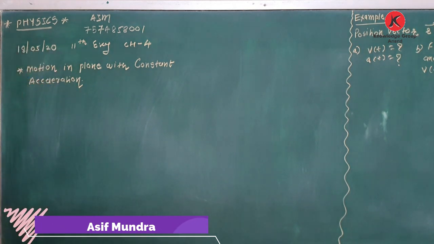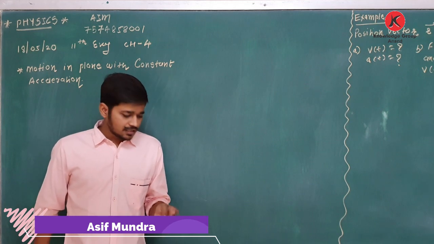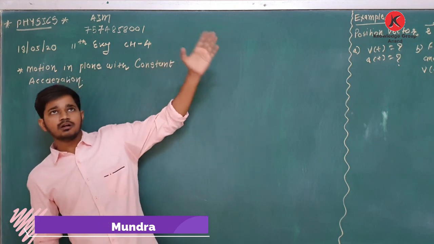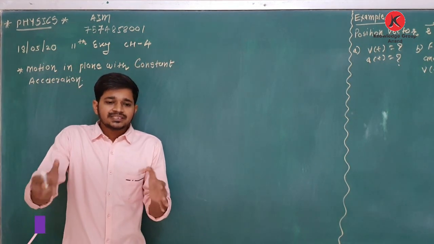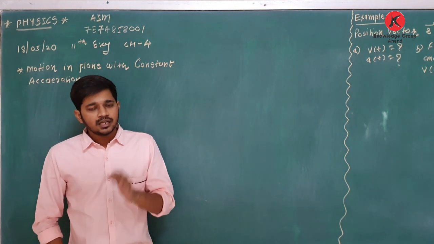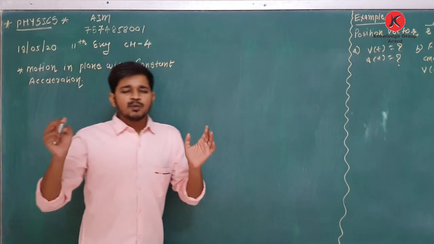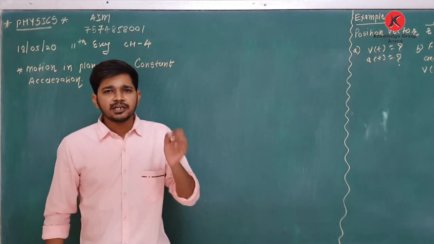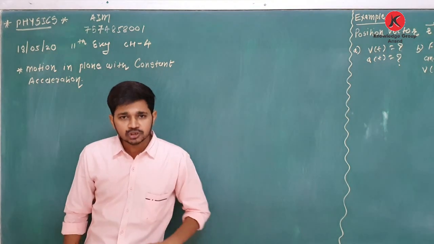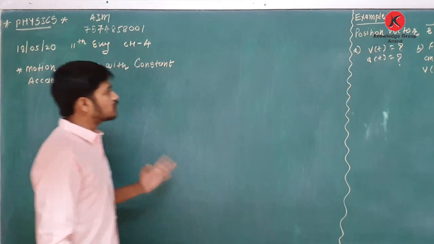In the last lecture we discussed position, displacement, velocity and acceleration. We also discussed them in chapter number 3. Now we will revise the same topic, but in terms of vectors. From chapter number 3, motion in a straight line, what is the important question? Kinematic equations for uniformly accelerated motion, the equations of motion. Similar equations you have to prove in terms of vectors for vector quantities.